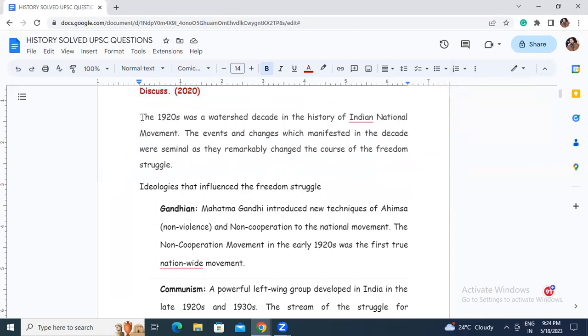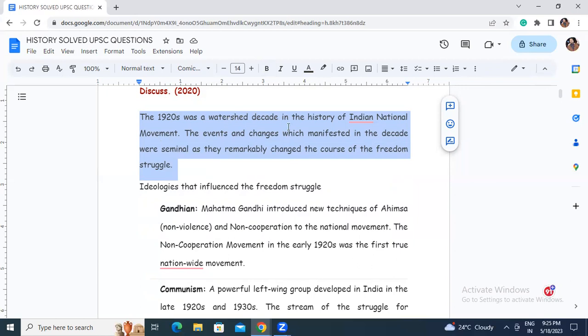The 1920s was a watershed decade in the history of the Indian national movement. See, the keyword here is watershed, right? A kind of line, you can say, that before that something else was happening and after that some changes are happening. So that's why the 1920s is termed a watershed decade.